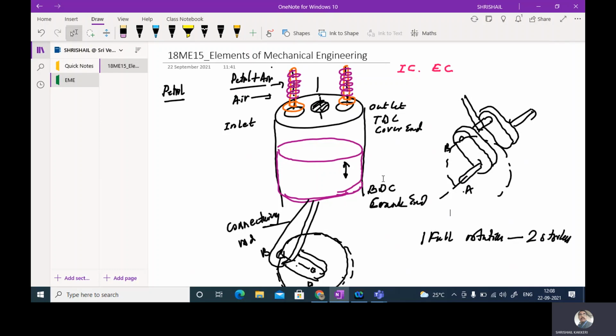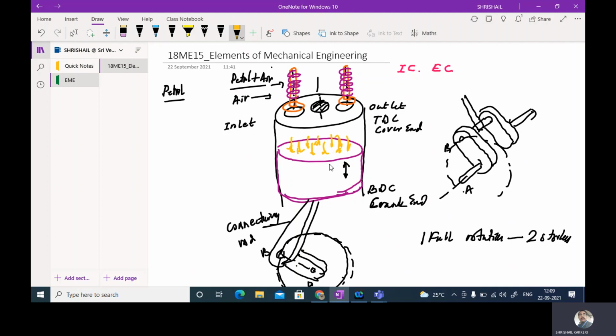And at the end of this stroke, what happens? The spark plug will develop the spark, and due to this sudden sparking, what happens? The combustion takes place, and due to this combustion, the gases try to expand, so that they will be performing work onto this engine cylinder. They will be performing the work onto the piston, so this is called a power stroke.